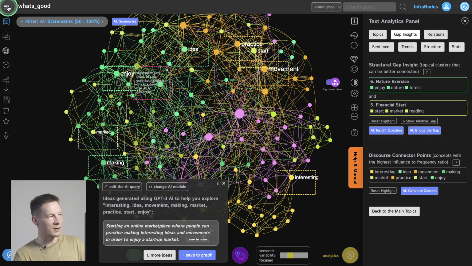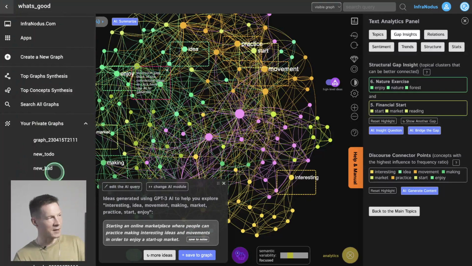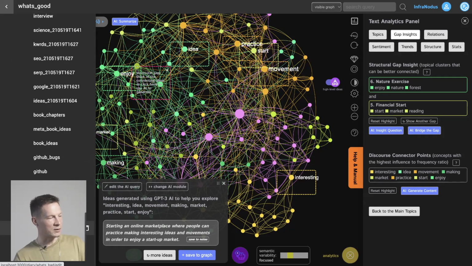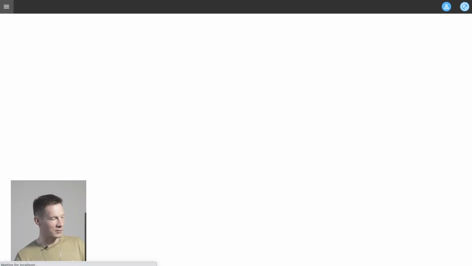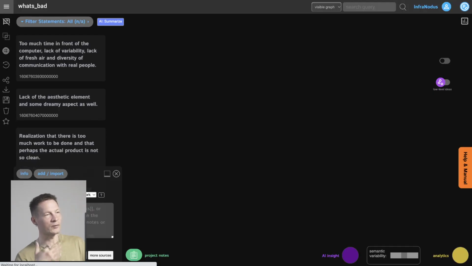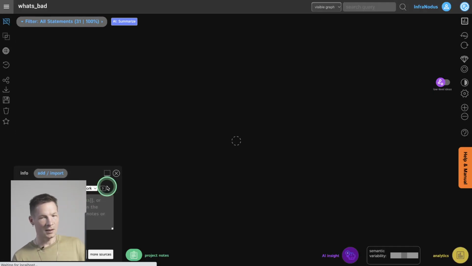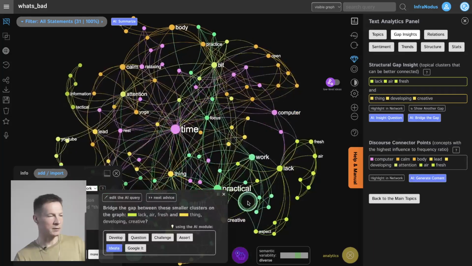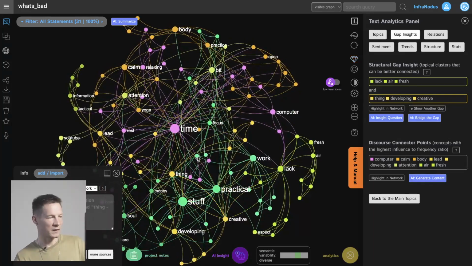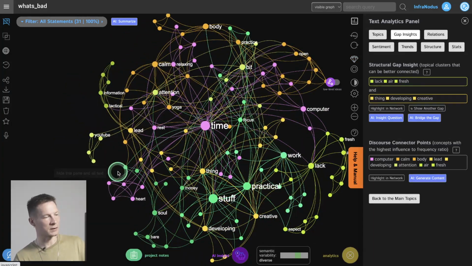And then we can go to the negative stuff and perform the same sort of analysis on them. I click on what's bad graph, and it visualizes to me the things that I was writing when I was feeling like what was bad that was happening throughout the day, what didn't work so much. Right, here is the visualization of this stuff, and it shows you some patterns that tend to come up when you've been thinking that things were not so good. So here it's practical stuff and time, obviously.